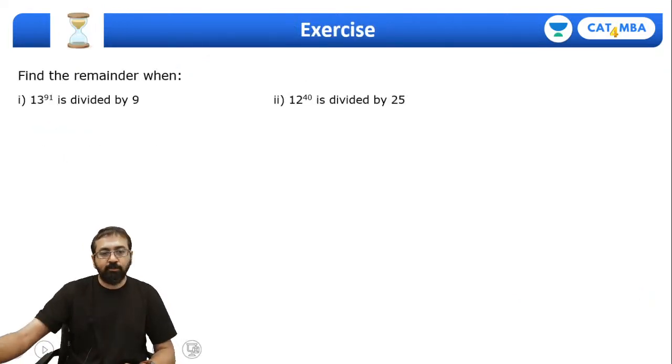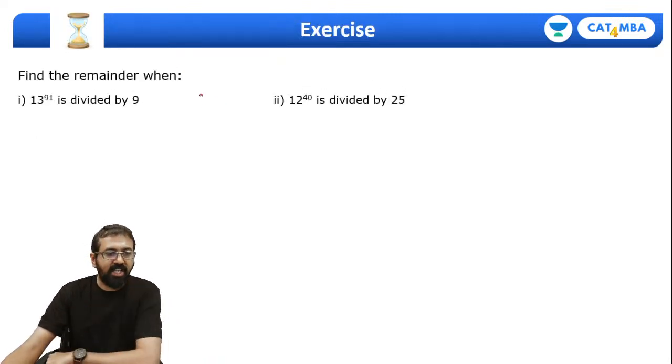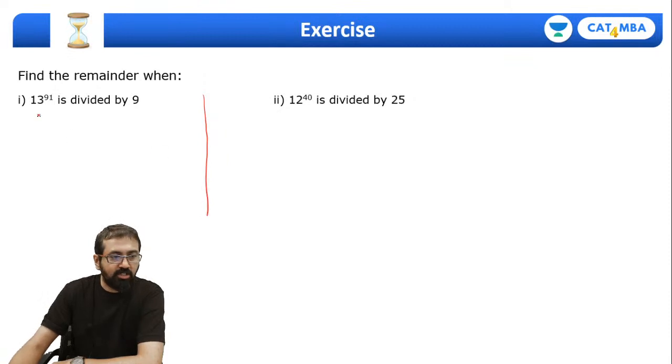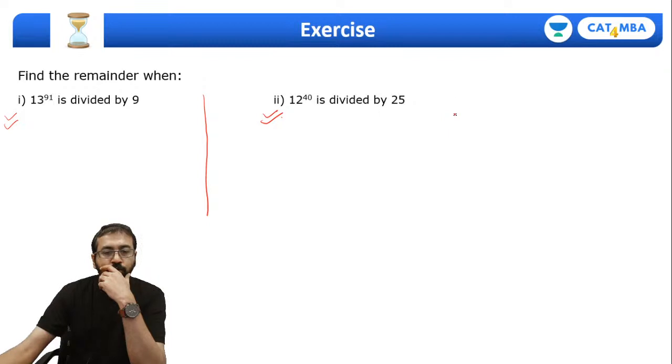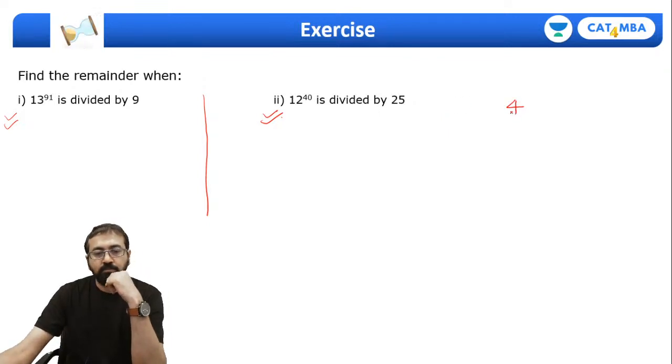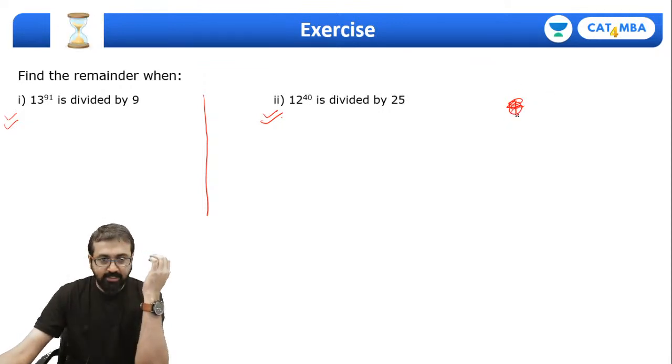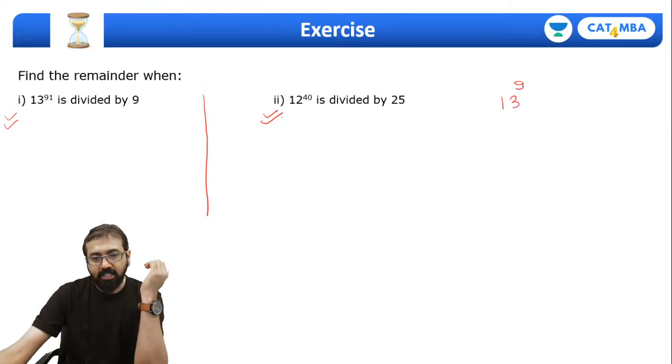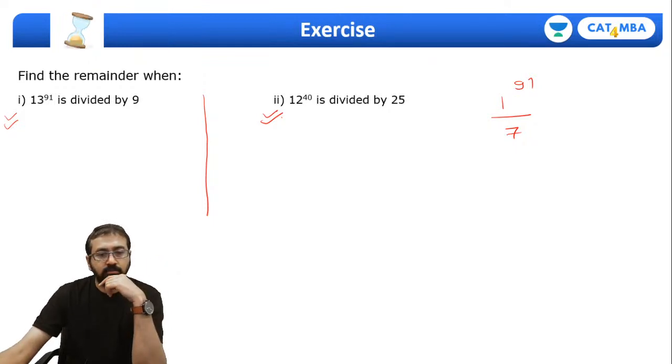So let me give you a few more questions. Everyone, please try this question before we go ahead with the next set of concepts. Try this one, then this one, and let me give you a few more. So it should be 4 raised to, no, not 4. Let's take something else. Let me take 13 raised to 91 divided by 7. Um, 11 raised to 91 divided by 7. So tell me the remainder.